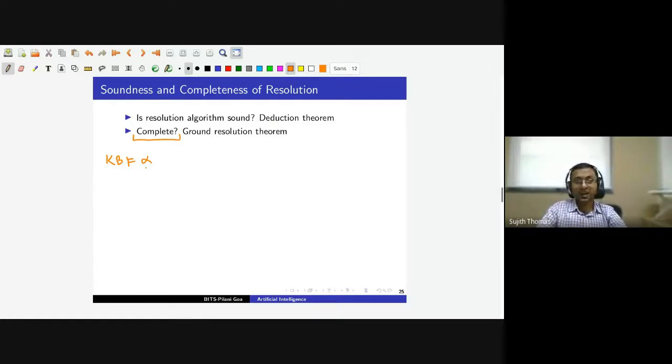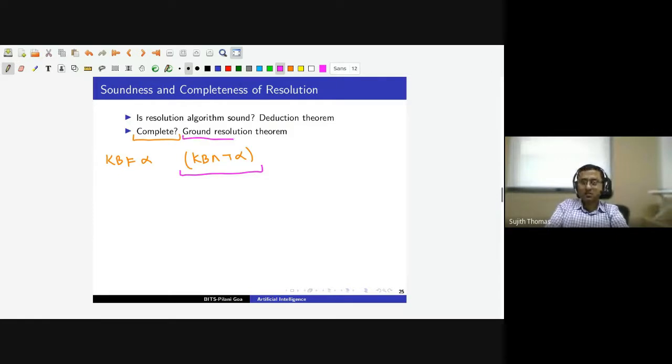So if we have some sentence alpha, then the corresponding knowledge base and not alpha must be a contradiction, and our algorithm will be able to detect that this is a contradiction. The reason is the ground resolution theorem.